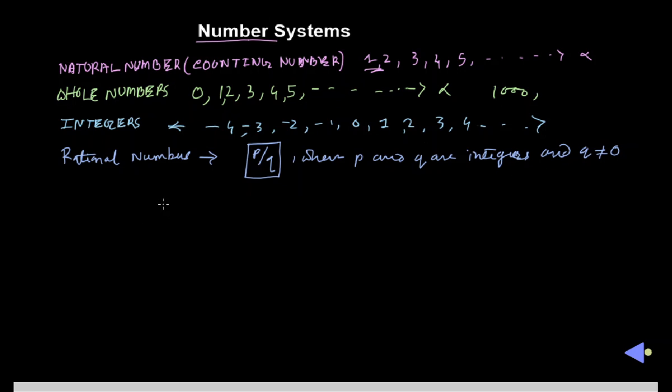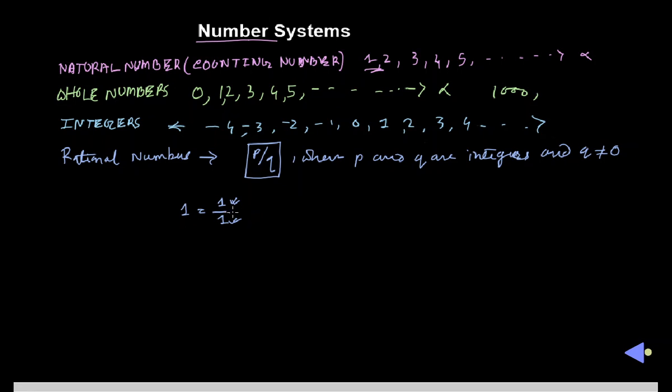So all the integers are rational numbers. Why? Suppose 1 is a whole number, or an integer, or a natural number. 1 can be expressed in the form p upon q, that means 1 equals 1 by 1, where p equals 1 and q equals 1.